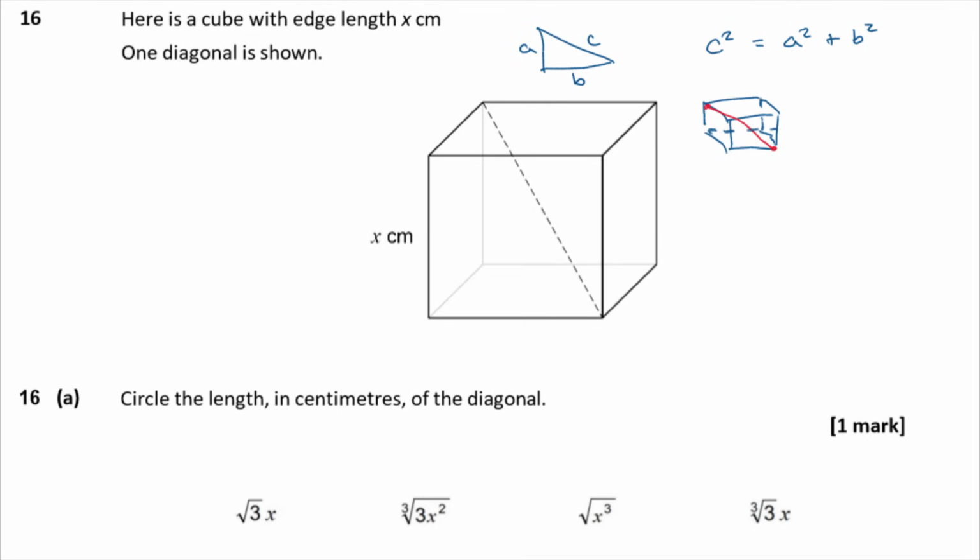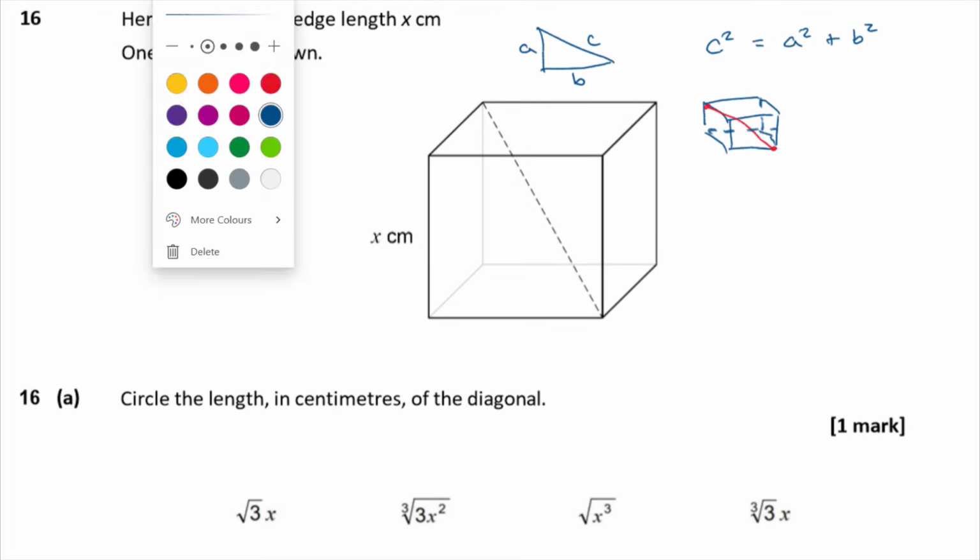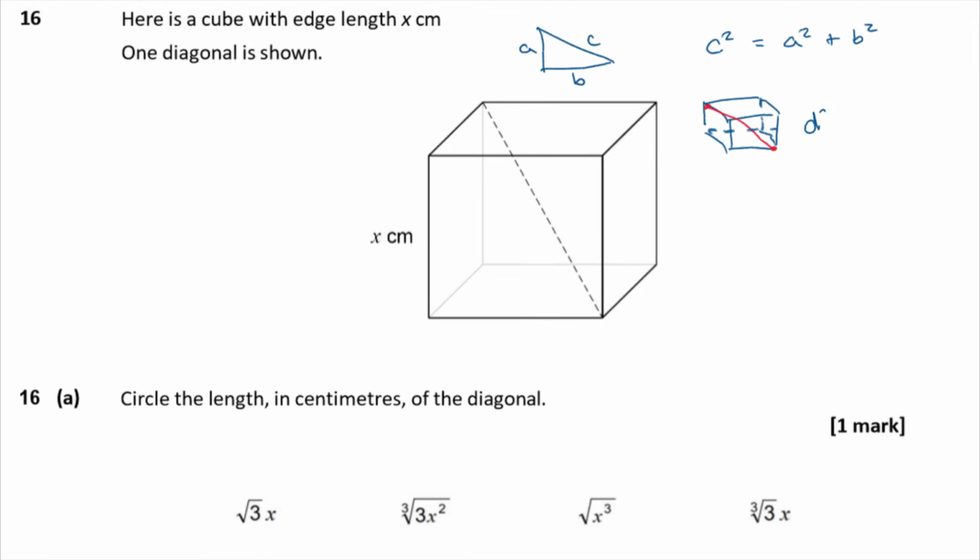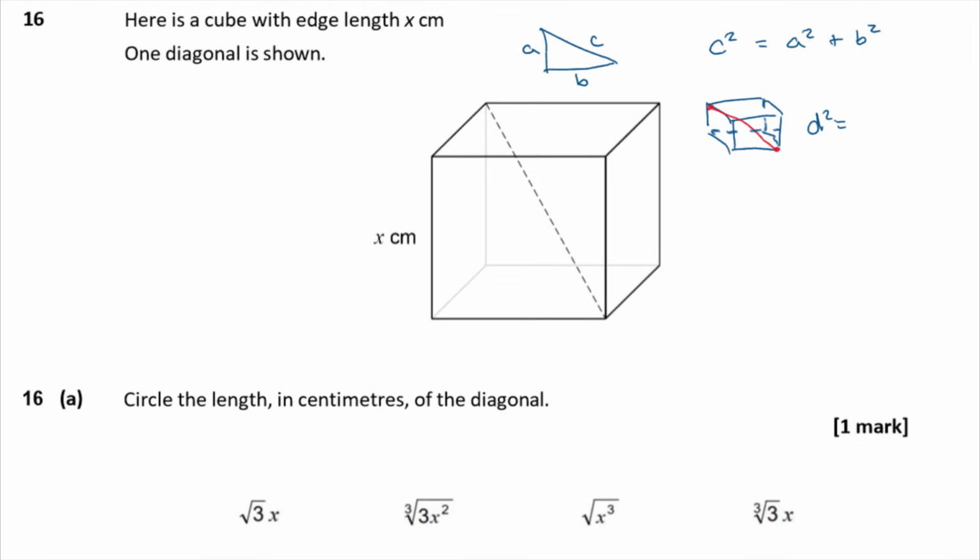It says the length of the diagonal, d squared. So let's say this cuboid had length x, width y, height z. Then d squared would be x squared plus y squared plus z squared, or d is equal to the square root of x squared plus y squared plus z squared. Like I say, it comes up enough, I would say, to memorize this really.